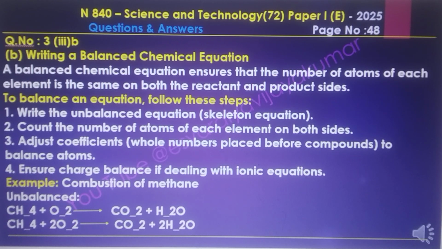To balance the equation, follow these steps. Write the unbalanced equation, the skeleton equation, and count the number of atoms of each element on both sides. Point number 3, adjust the coefficients, using whole numbers placed before the compounds, to balance the atoms. Point number 4, ensure the charge balance if dealing with ionic equations. Example, combustion of methane: CH4 plus O2 gives CO2 plus H2O, and balanced, CH4 plus 2O2 gives CO2 plus 2H2O.